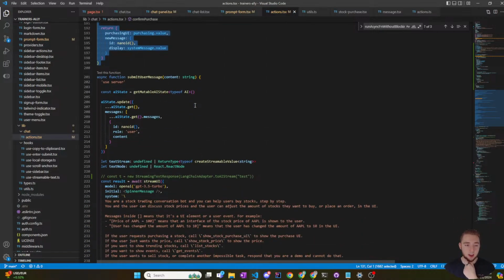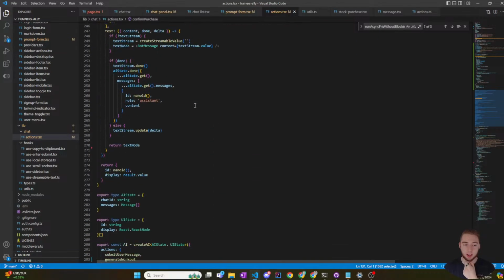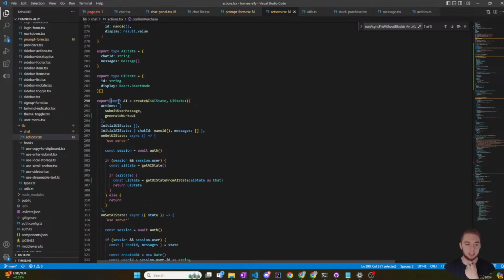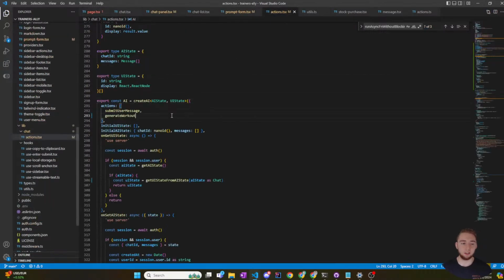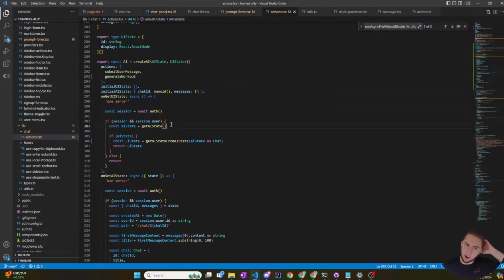And then let me go down to the actual declaration of the AI objects. This is the AI object that is wrapping my entire chat, so this maintains the entire state. So I think this is where, when you create a new chat, yeah, so initial AI state. I think I just add on to this array. And that's how I'd make the initial AI state be just a single message.